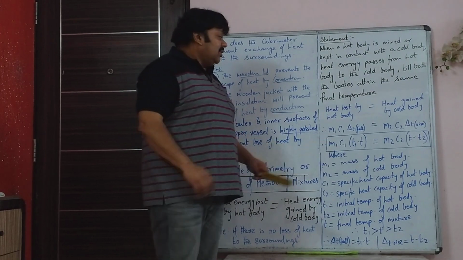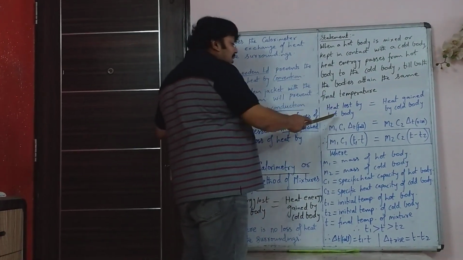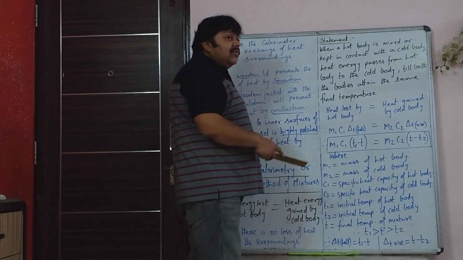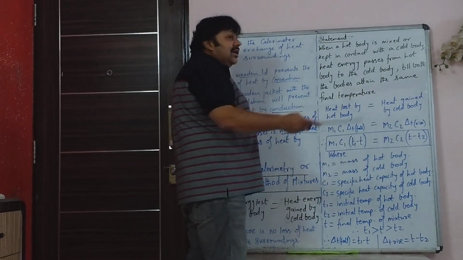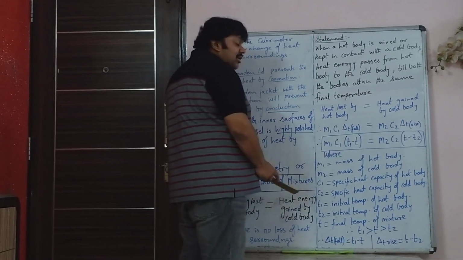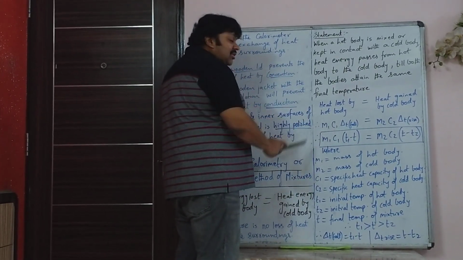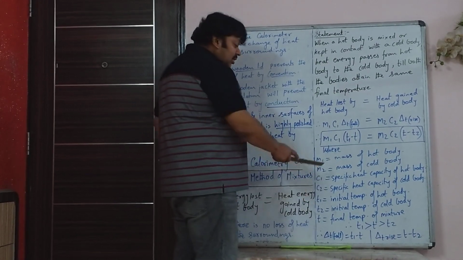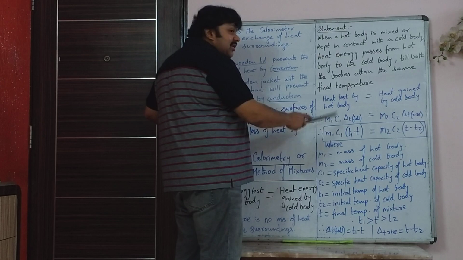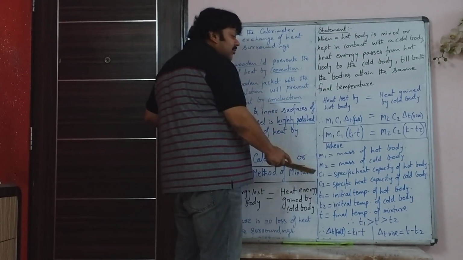So in that case, heat lost by hot body is given, heat energy Q is given by the formula mc delta T. So in this case there is loss of heat, so there is a fall in temperature. You are taking m1 c1 delta theta fall, where m1 is mass of hot body, c1 is specific heat capacity of the hot body.